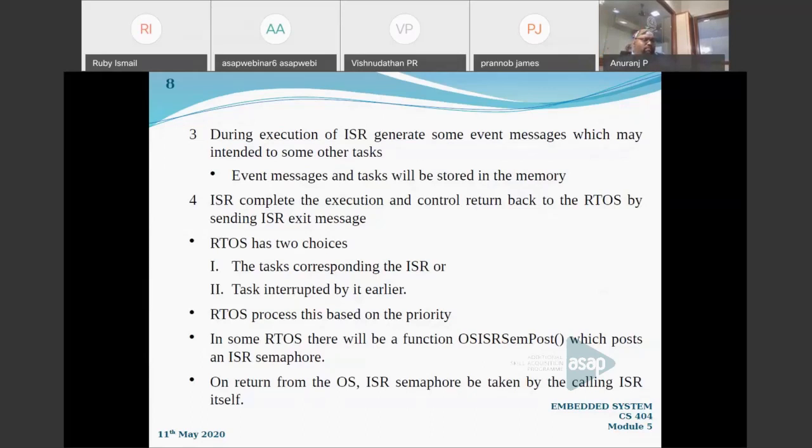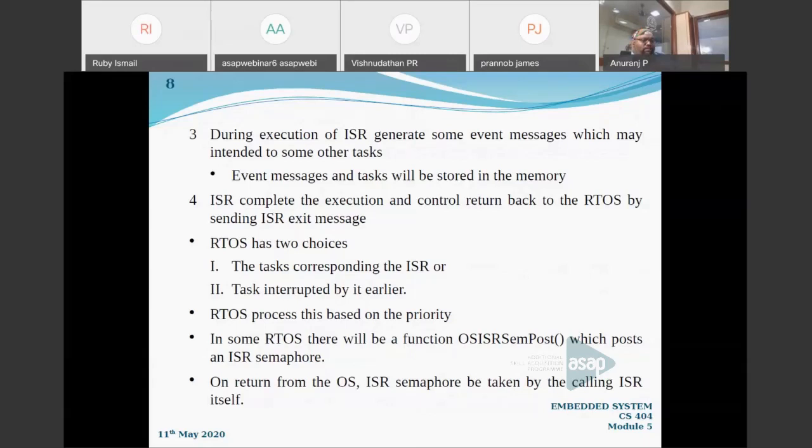That is obviously possible: if a particular interrupt happens and we are processing the service request, in that particular ISR there are some other events happening, and we can store those particular messages, or the task to be executed in accordance with that particular event, which is needed to be executed after this, right? So that message will be stored in the memory.